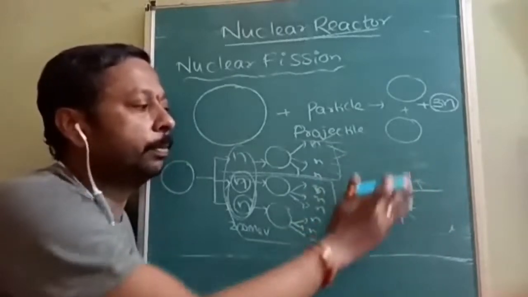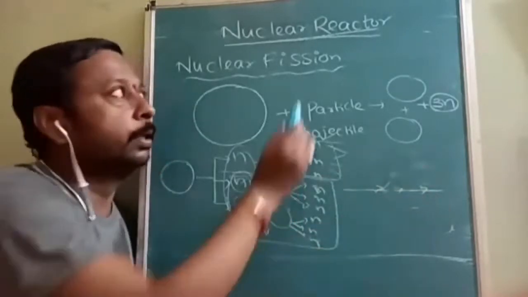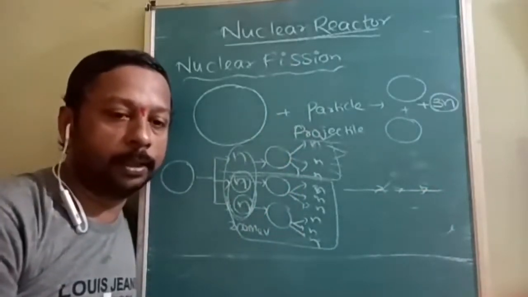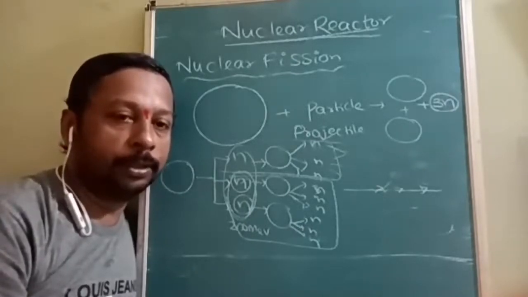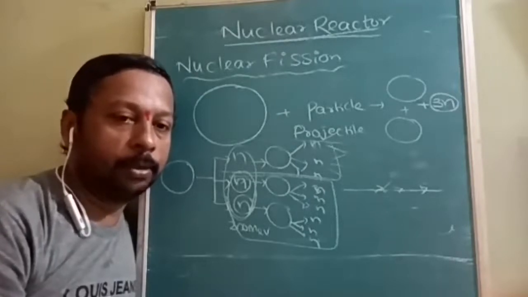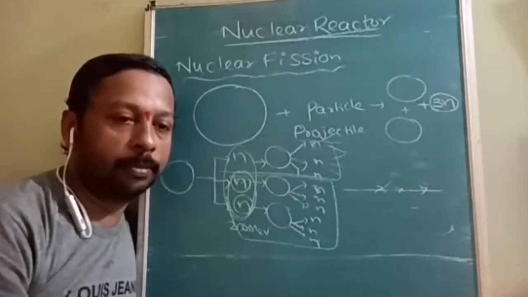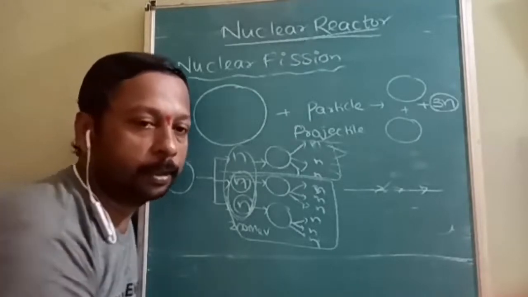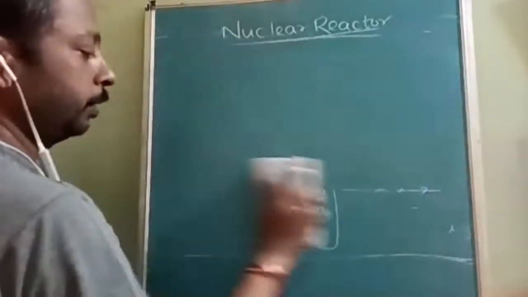If we stop all these side chain reactions and allow them to go only in one path, that is called a nuclear reactor. The difference between a nuclear bomb and a nuclear reactor, I think it is clear now. Now how it is achieved and what the terms used in this are, I am going to discuss now. There will be direct questions in the nuclear reactor, the easiest topic of nuclear chemistry, with not much of a twist, but terminology based questions will be there. So let's be clear about the terms used in the nuclear reactor along with their purpose.